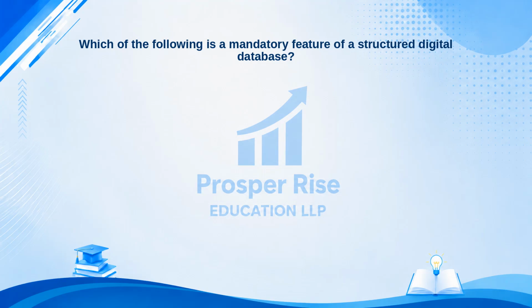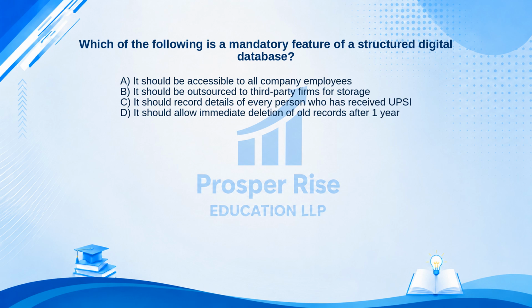Which of the following is a mandatory feature of a structured digital database? Here are your options. A. It should be accessible to all company employees. B. It should be outsourced to third-party firms for storage. C. It should record details of every person who has received UPSI. Or D. It should allow immediate deletion of old records after 1 year.